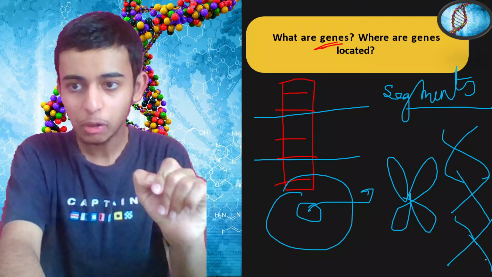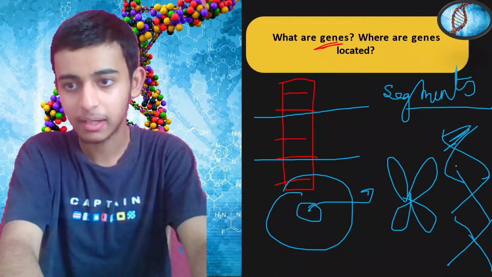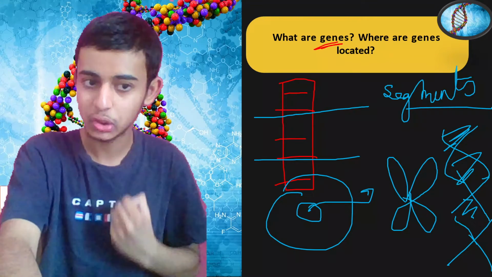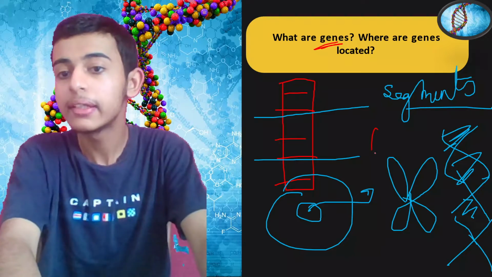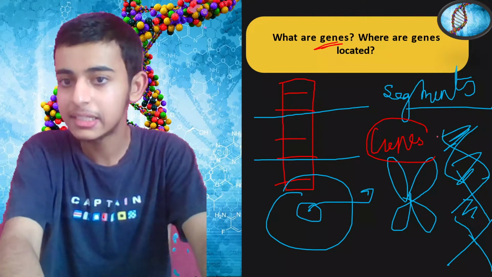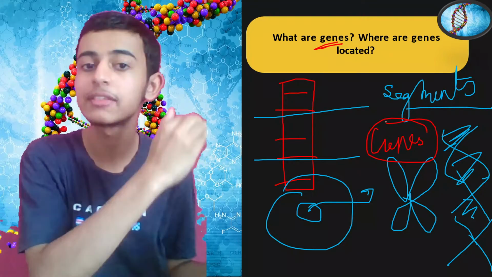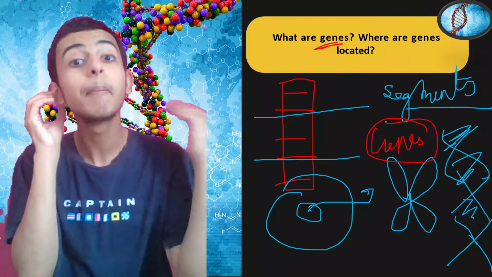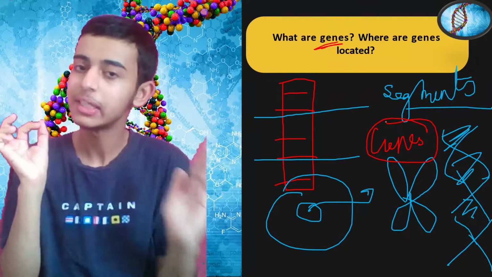And the parts of DNA, let's say this is one part, this is one part, this is one part, these parts are termed as genes, and genes control the heredity. What is heredity? The passing of characters from the parental generation to the next generation, to the offsprings or the progenies.